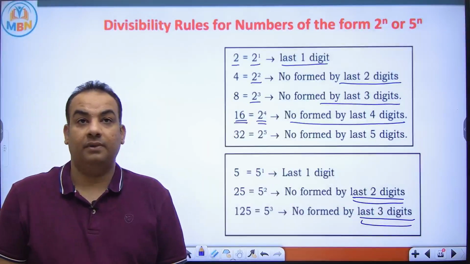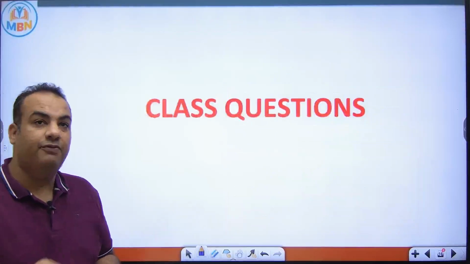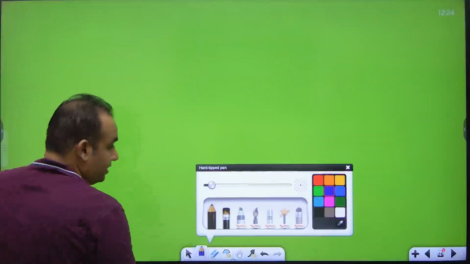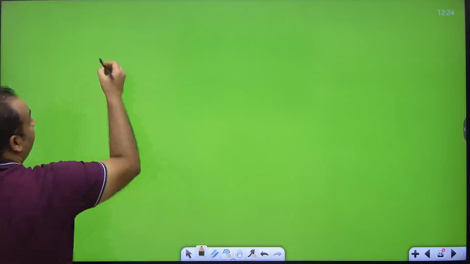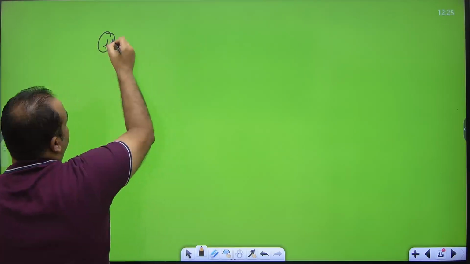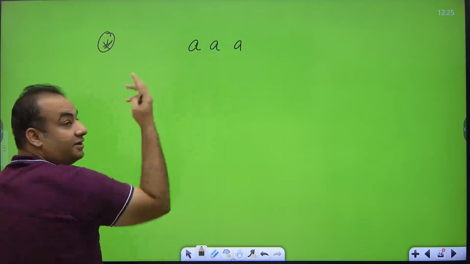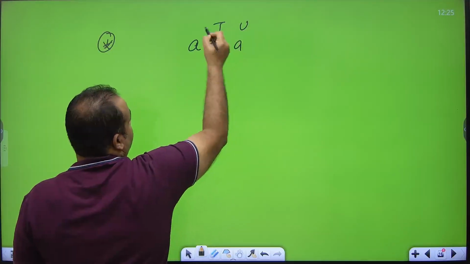Now, this is the main theory part, but before starting with the questions, I will tell you two more points. First point which I want to tell you is, if there is a number of this form, a digit A written 3 times. Please see, this is unit digit, tens digit, hundreds digit.